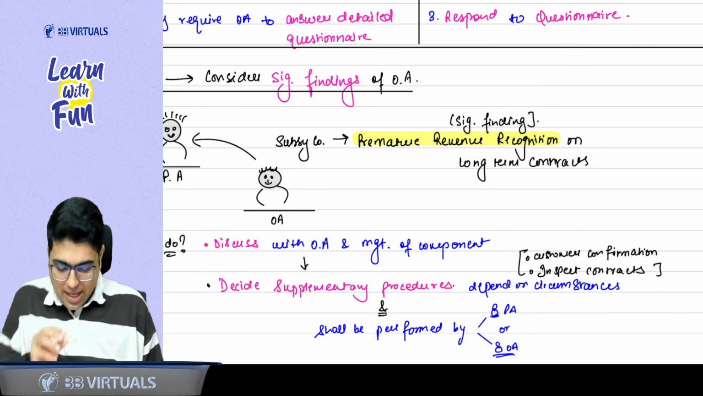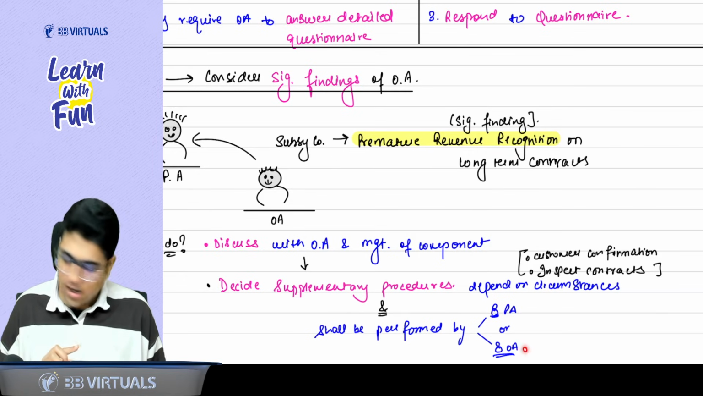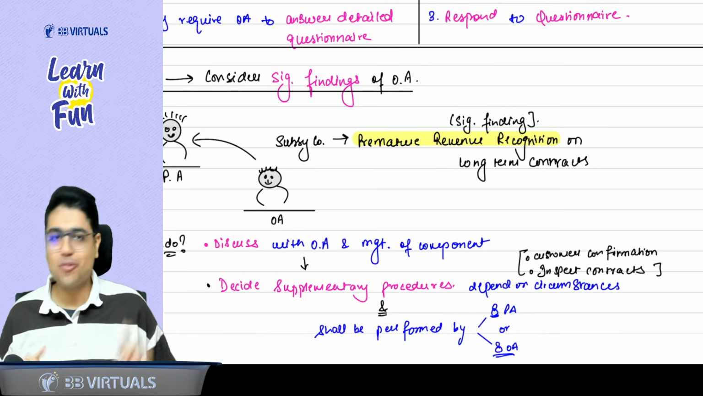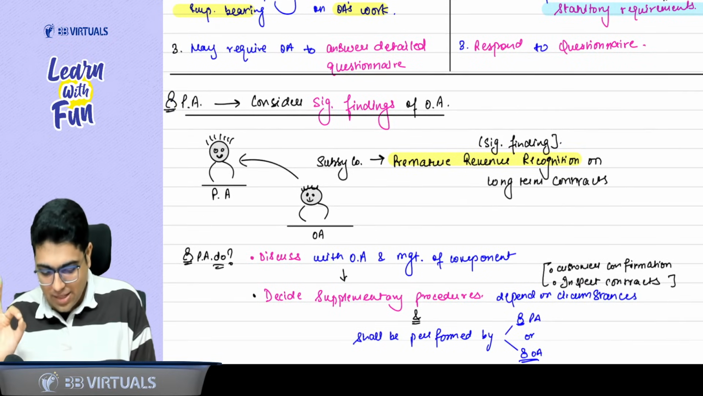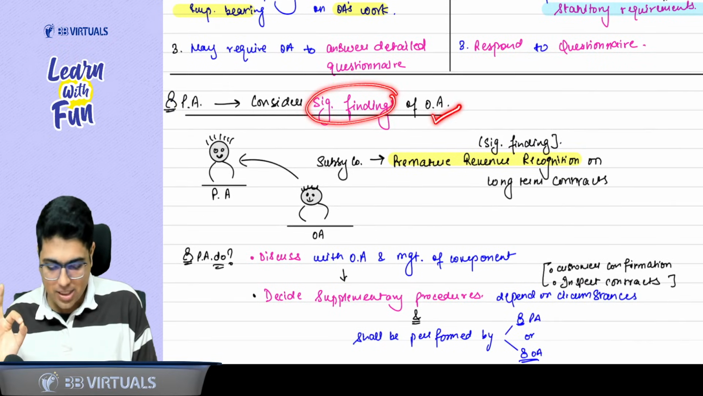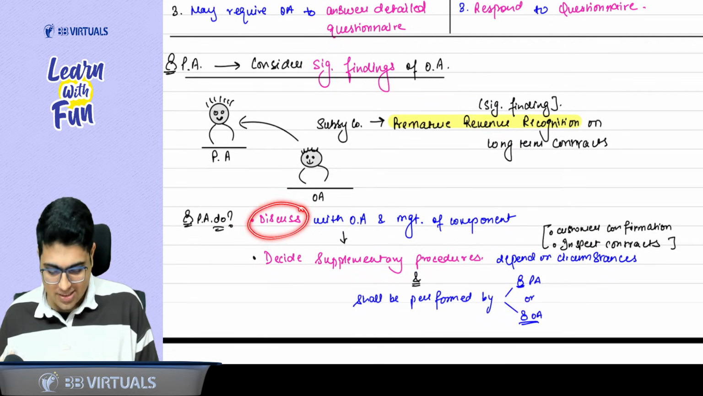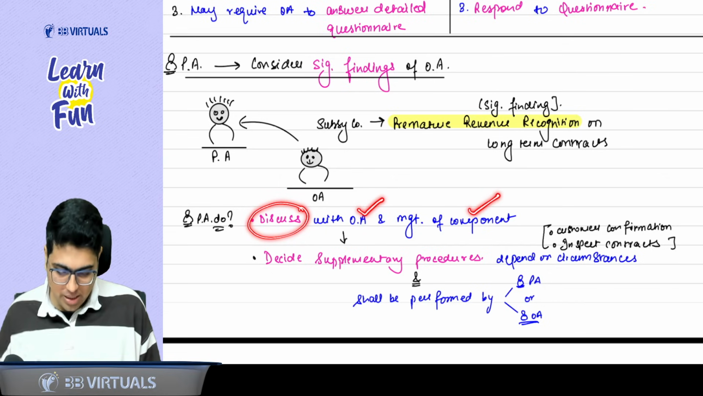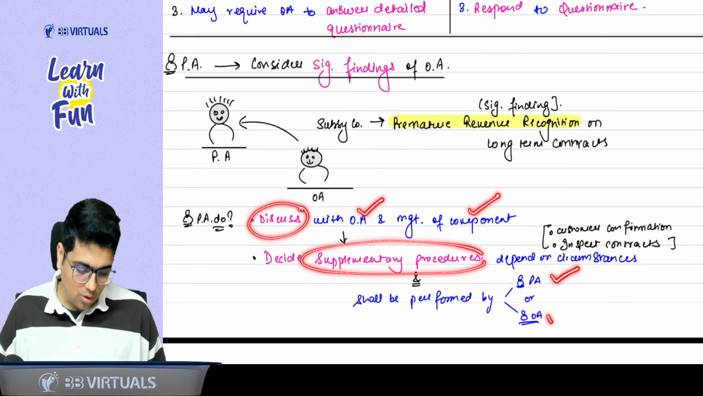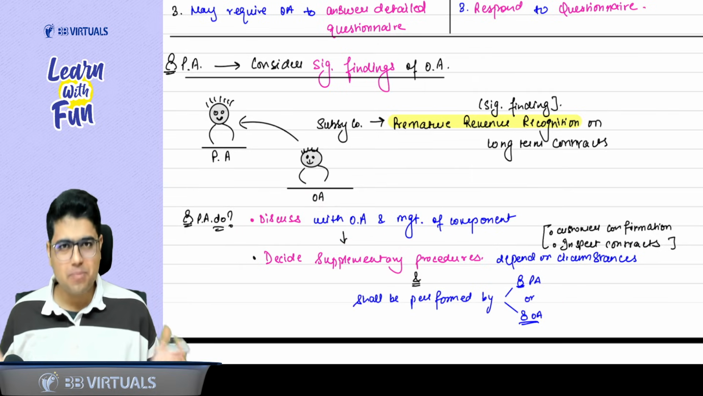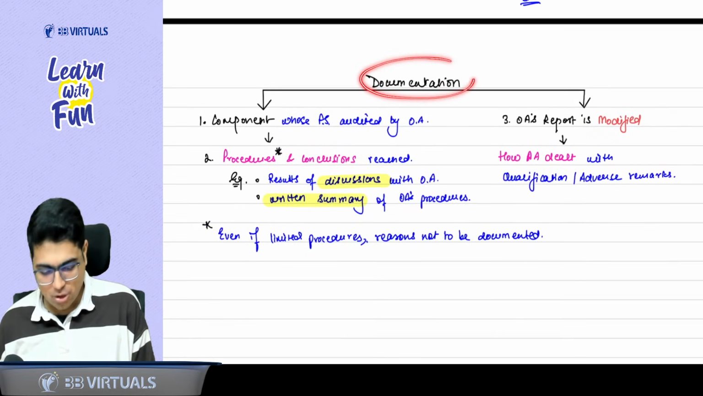So they can decide the supplementary procedures, and these procedures can be performed by either the principal auditor or the other auditor. So this is the game. Whenever any significant finding is communicated by the other auditor to the principal auditor, the principal auditor will discuss with the other auditor and management, plus some supplementary procedures will be performed by either the principal auditor or the other auditor. Makes sense? Yes, sir. Now, sir, we are just left with the last topic, that is documentation.